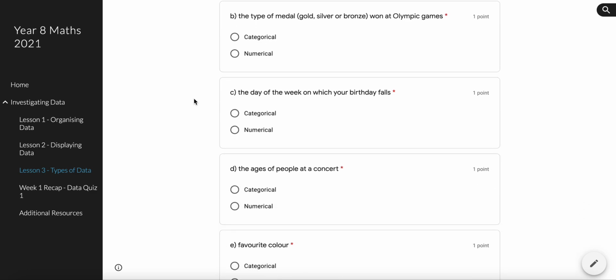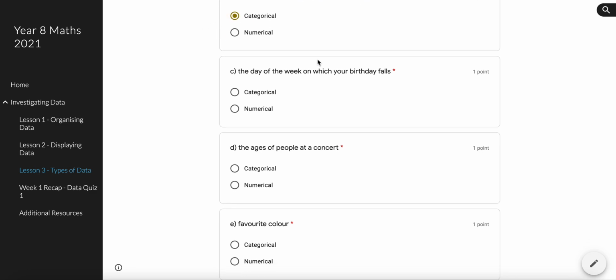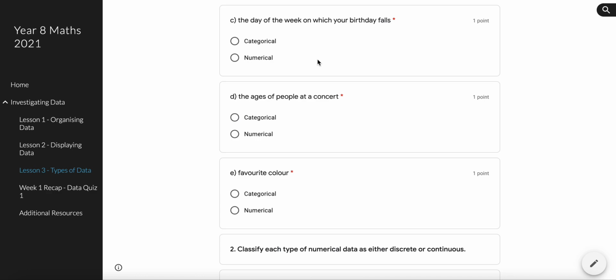The type of medal, gold, silver or bronze, won at Olympic Games. So it's a type of medal. Is it a number? No, these aren't numbers. Gold, silver and bronze are not numbers. They're categories of medal. So categorical. The day of the week on which your birthday falls. Are the days of the week numbers? No, so that's easy. Categorical.